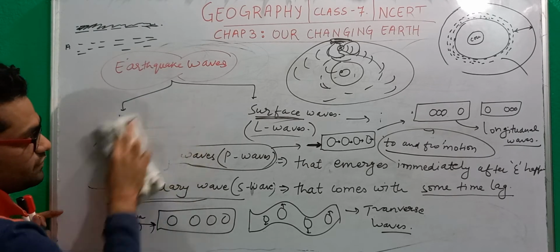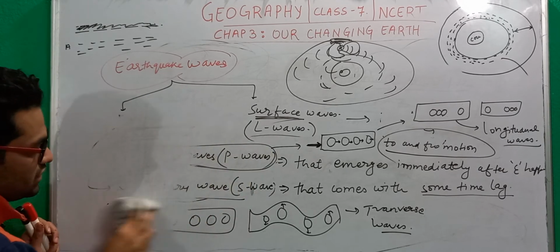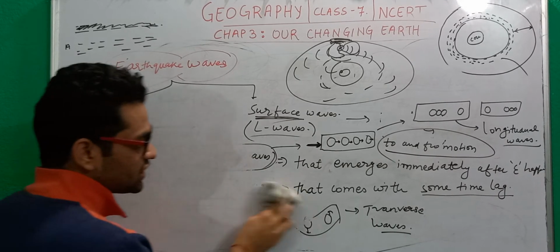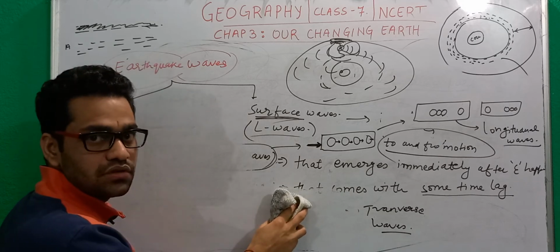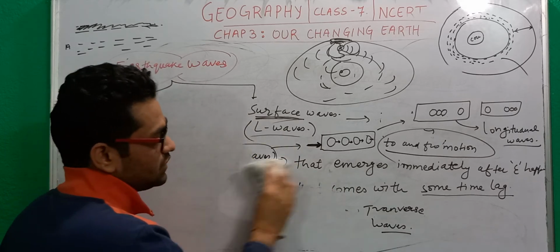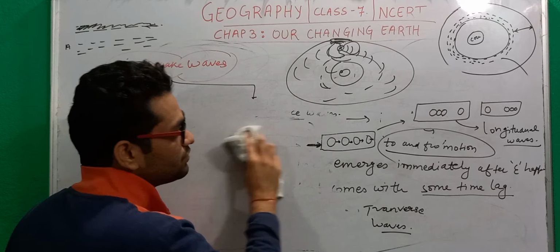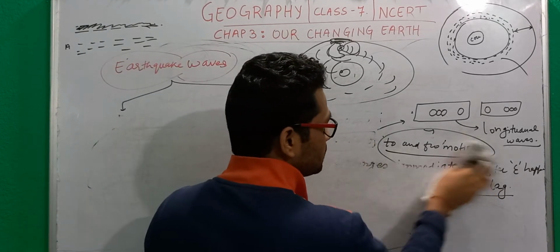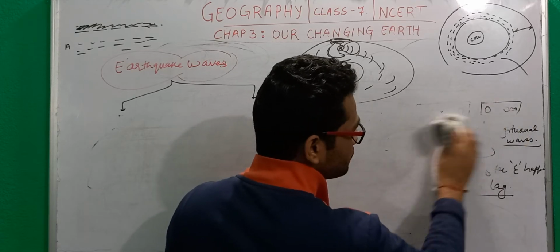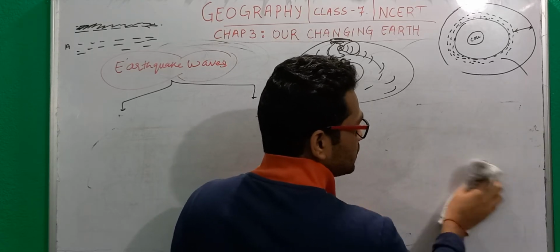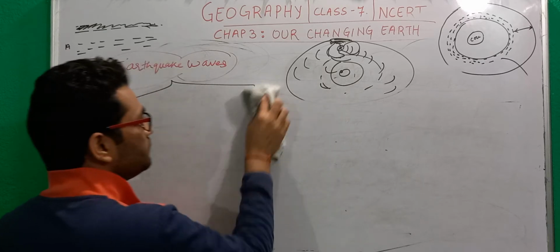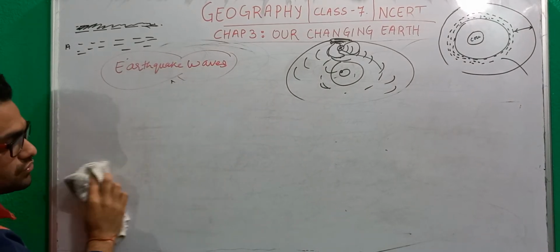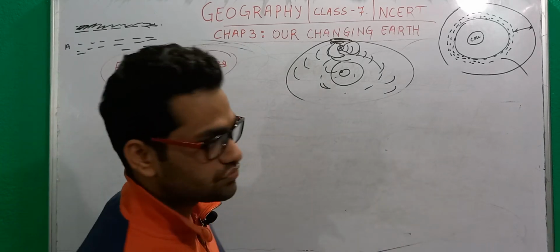Then we have the surface wave, which is nothing but the waves that travel on the surface of the earth. Whenever these primary waves and secondary waves strike the surface or the crust, energy is released above the earth's surface, and that we call the surface waves. It is because of these surface waves that we observe the shaking of buildings and the destruction of infrastructure like roads, bridges, buildings, and so on and so forth, right?